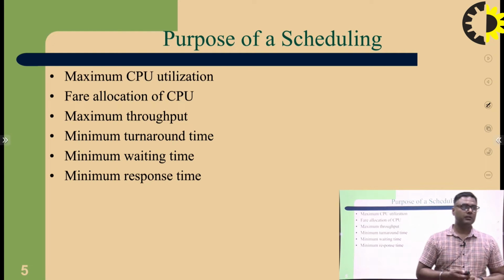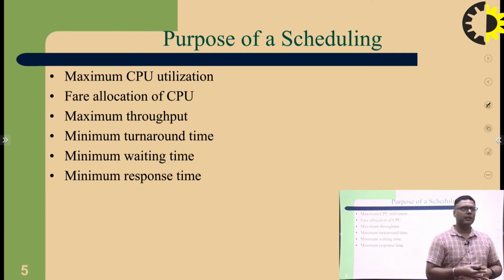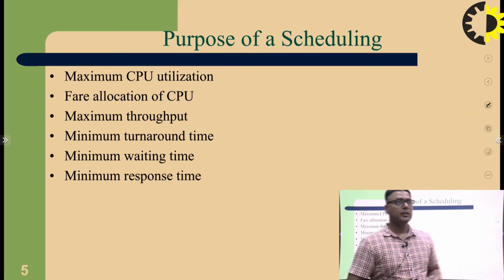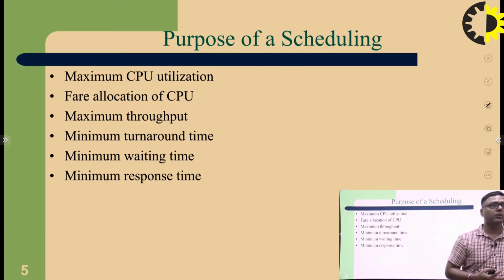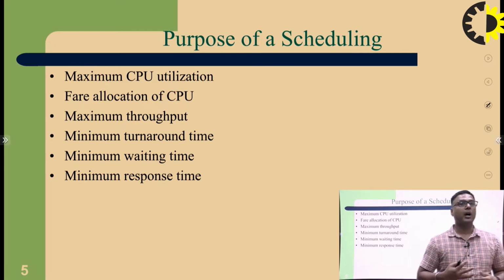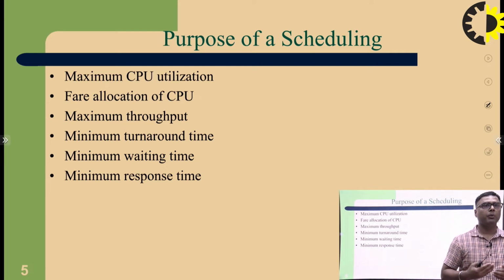Purpose of scheduling. Why do we use scheduling? First, maximum CPU utilization, because if the CPU does not move to an idle state, utilization of the CPU increases. In scheduling, you schedule the jobs in a line-up: if one job moves to input output, then another job moves to the CPU.